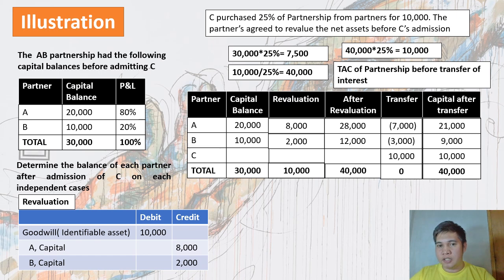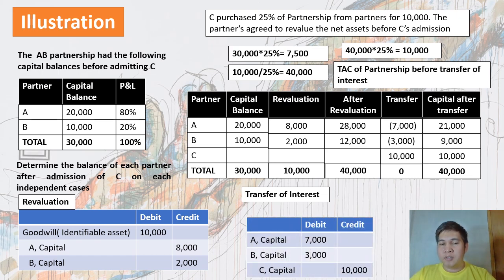So, tandaan, hindi po sinasama si new partner kasi ang revaluation is available lang sa mga old partners. So, next, i-record naman natin yung transfer. So, transfer of interest from partners A and B to C. So, debit lang tayo ng A capital, 7,000. B capital, 3,000. And credit tayo ng C capital which is 10,000 pesos.